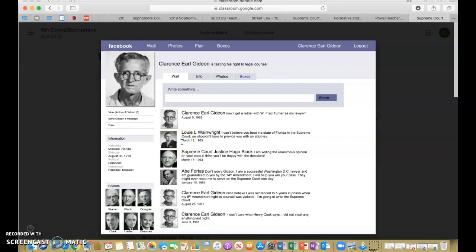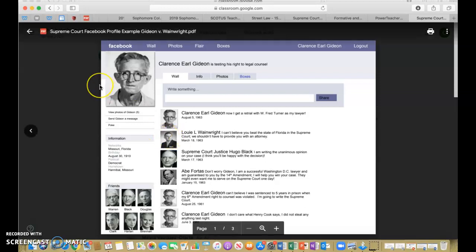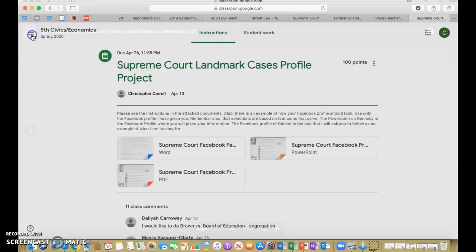So this is a great project, first of all, for you to gain some knowledge on your case, but also on some other cases as they come. And it's a great way to pull up your grade. So you've got 2 weeks to work on this. Spend the first week finding the case and going ahead and starting to do some research and start working on it, because you never know what happens next week.